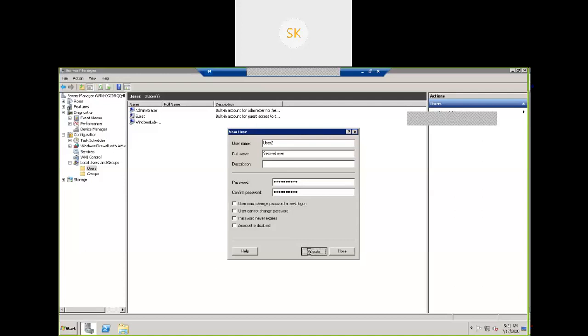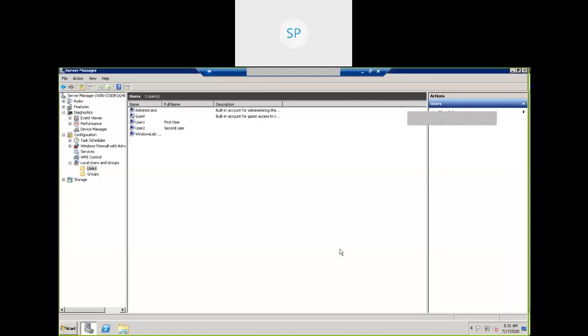Create. Okay, close. See, we created two more users on this particular system. In the sense, we have an option of administrator user, and we have users called user one and user two.